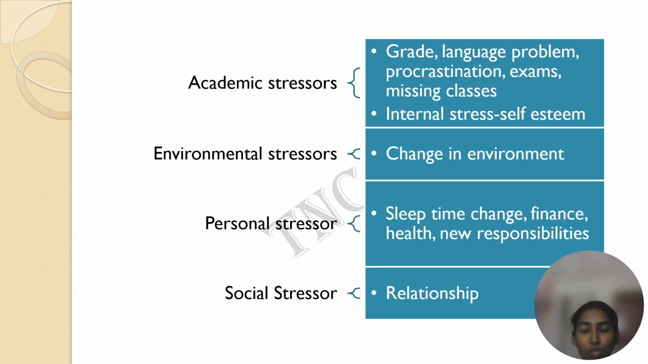So academic stressors are grades, in the sense marks, language problems, procrastination, that is delaying things to do, exams, missing classes, internal self-esteem. Sorry. These are all the academic stressors. For example, if a person who scores above 90 suddenly scores below 70 or something, that person will feel stress. If there is an examination, then the students will face stress.